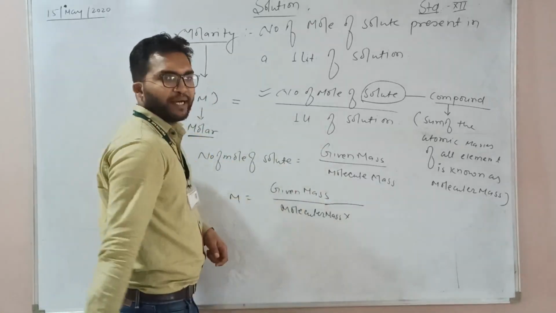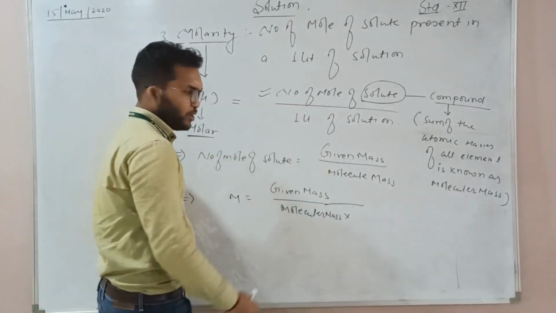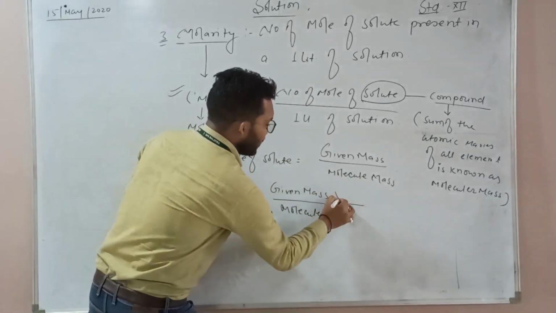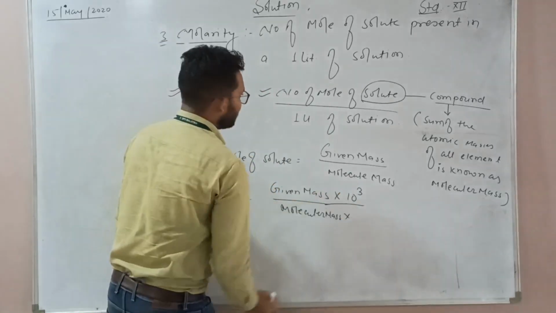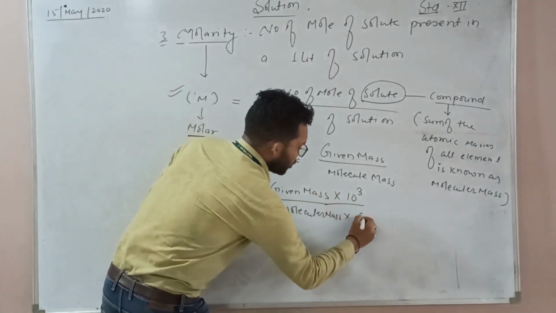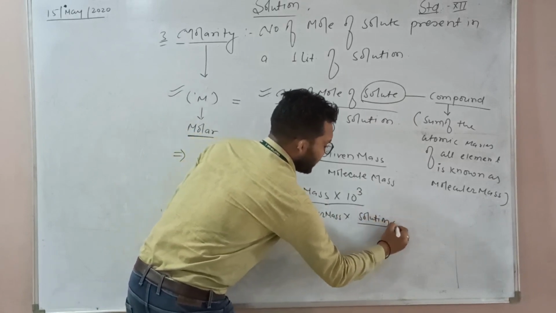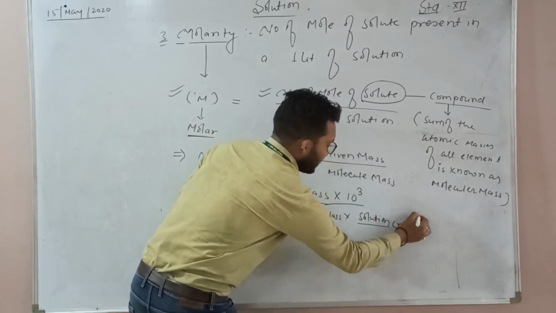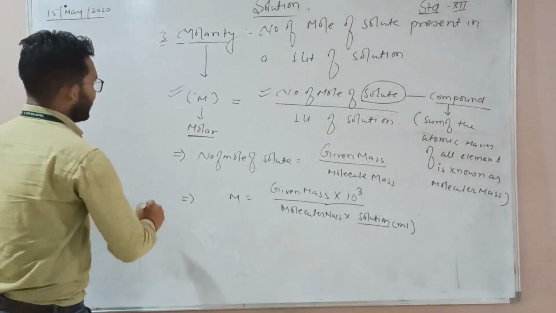So liter will be converted into ml. So it is multiplied by 1000. So that one is coming on the upside. So we can write 1000, and the solution, that is the total solution in ml. Is it clear?